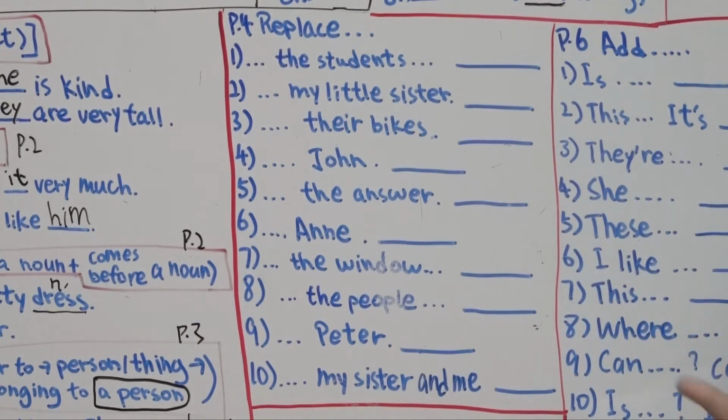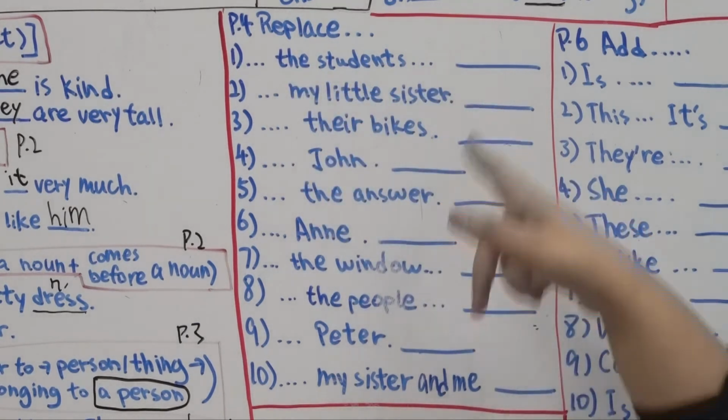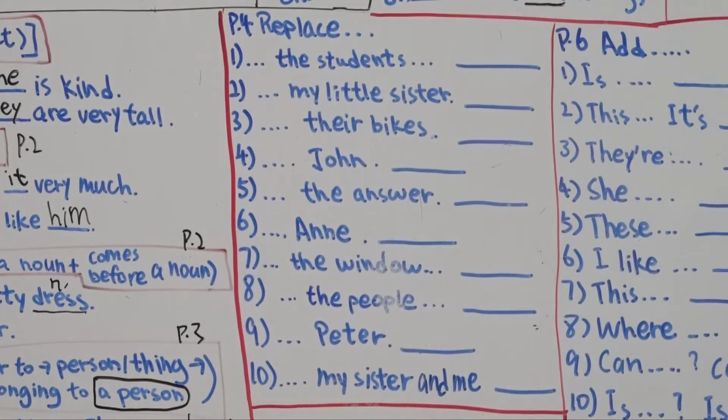Me, him, her, it, us, you, them. Okay? So these are the object pronouns that are mentioned in your book, page number 4, right? So we have to replace them, all right? They are already underlined for you. You have to replace them with an object pronoun that is suitable. So let's have a look.